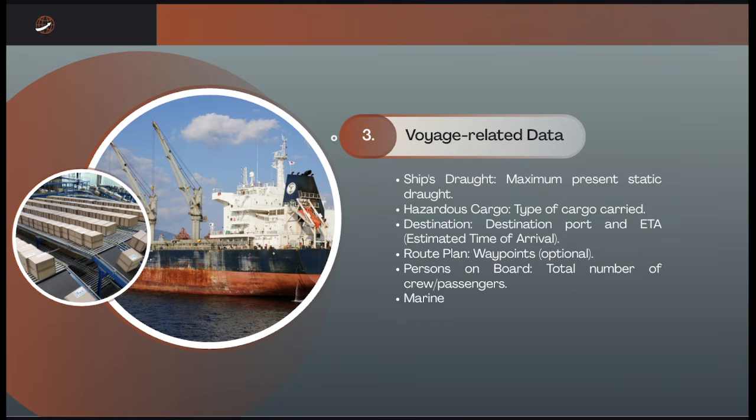So we have here the ship's draft, or the maximum present static draft. And then if there's a hazardous cargo, you need to have the type of cargo carried. And then the destination or the destination port, and the ETA or the estimated time of arrival.